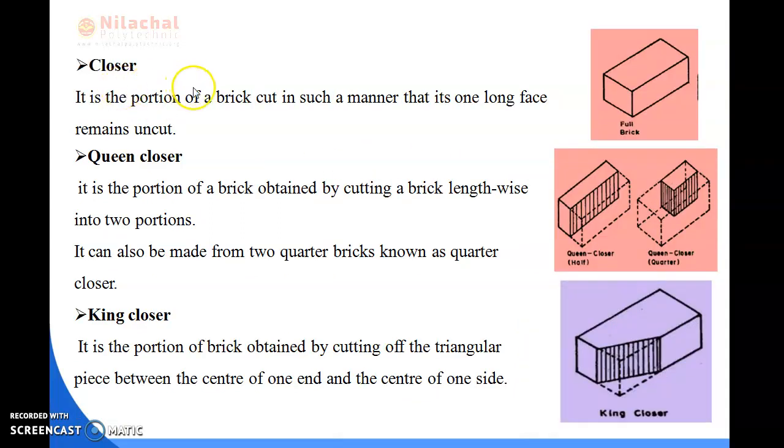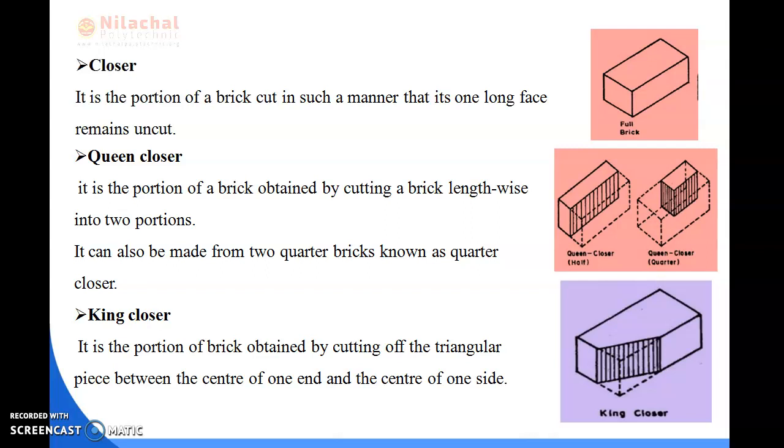So next one is closure. It is a portion of the brick cut in such a manner that its one long face remains uncut. While we are constructing any building or brick masonry, we can take the brick and cut it in any manner so that we can place it in the brick masonry.